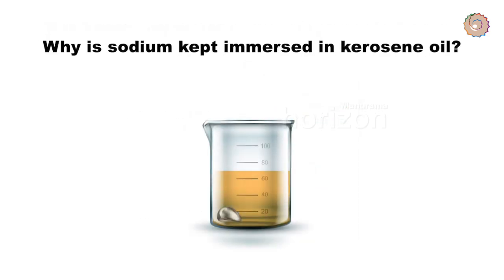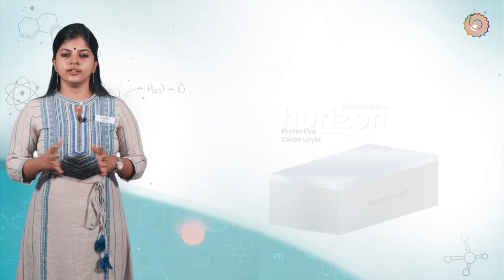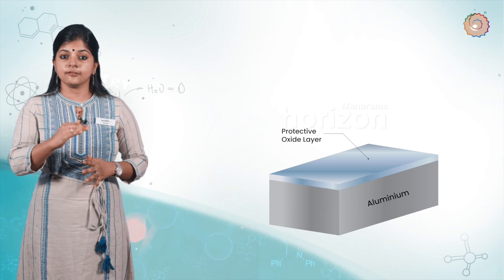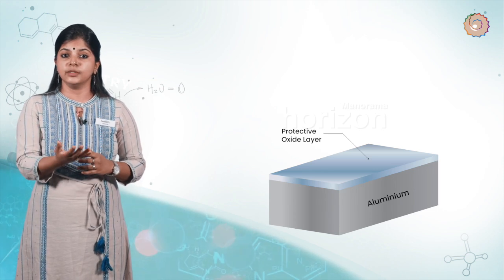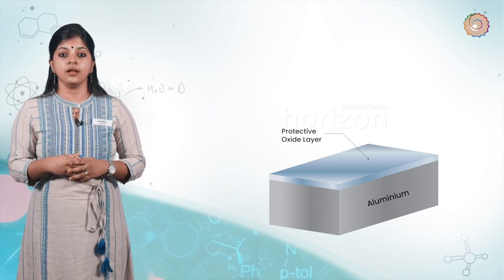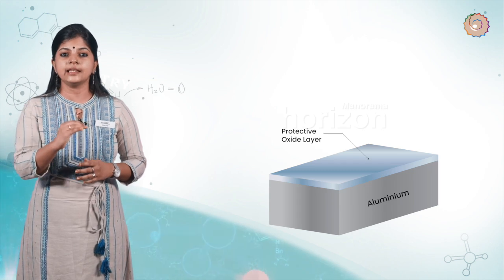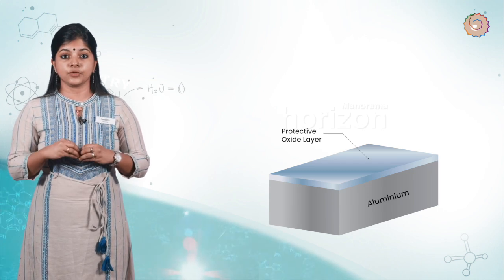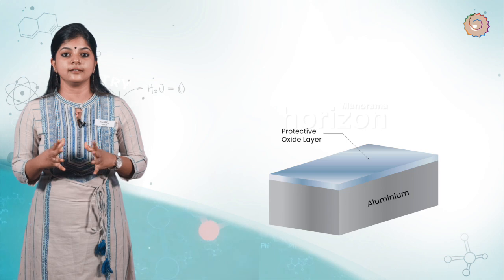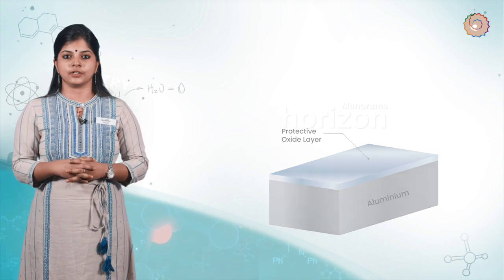Metals such as potassium and sodium react so vigorously that they catch fire even if kept in the open. Hence, to protect them and to prevent accidental fires, they are kept immersed in kerosene oil. At ordinary temperature, the surfaces of metals such as magnesium, aluminum, zinc, lead, etc. are covered with a thin layer of oxide, and this protective layer prevents the metal from further oxidation.